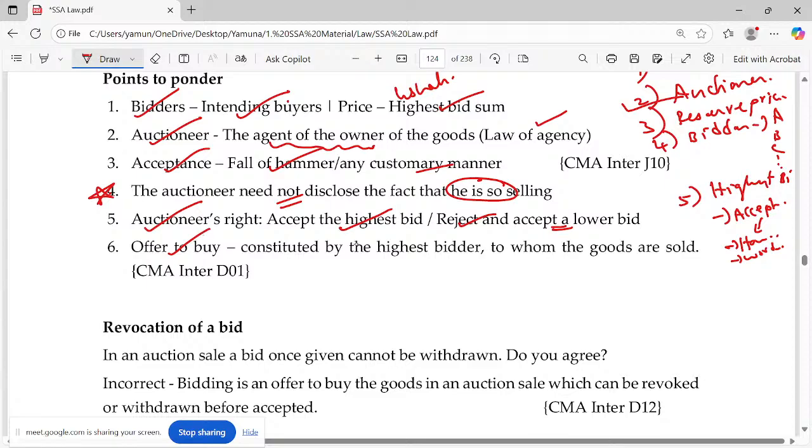Offer to buy. What the bidders are actually doing? They quote a price. They're actually constituting to go for the bid. So they are actually offering to buy. So you can relate or refer to invitation to an offer. Okay, invitation to an offer.